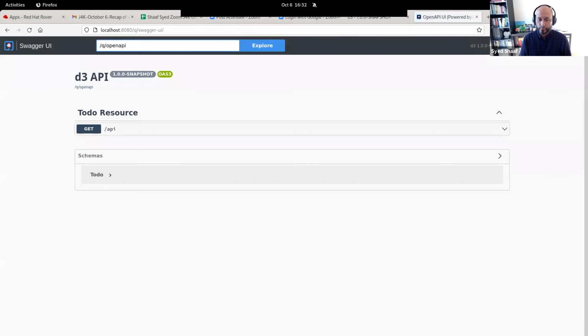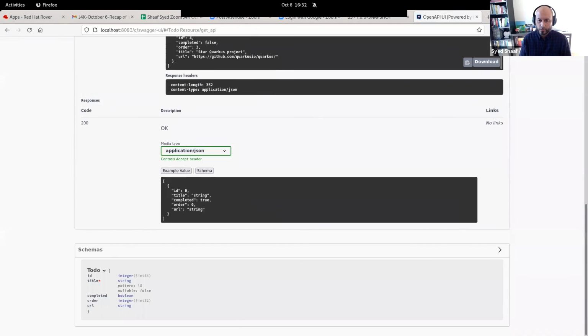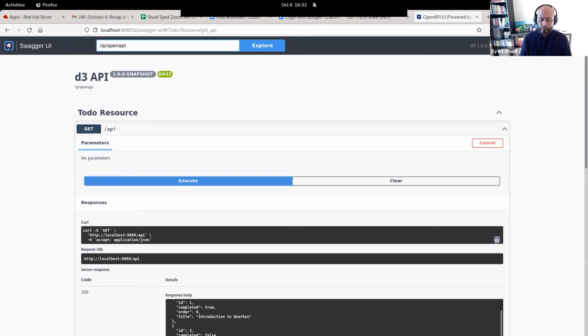Also, it shows me my Swagger UI, so I can actually see what's going on. Can I try it out? Yes, I can try it out. And here I get the response as well. So some of the things there.